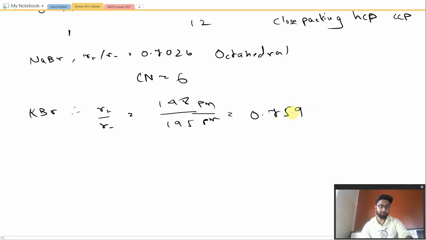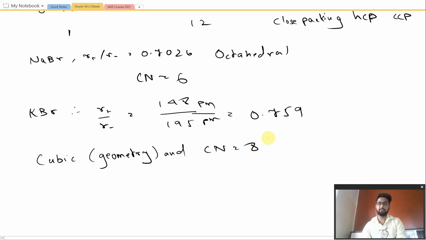For 0.759, you may go back in the video and see that the KBr structure follows the cubic geometry, and the coordination number would be 8 for the K+ cation. So this is how we solve this question.